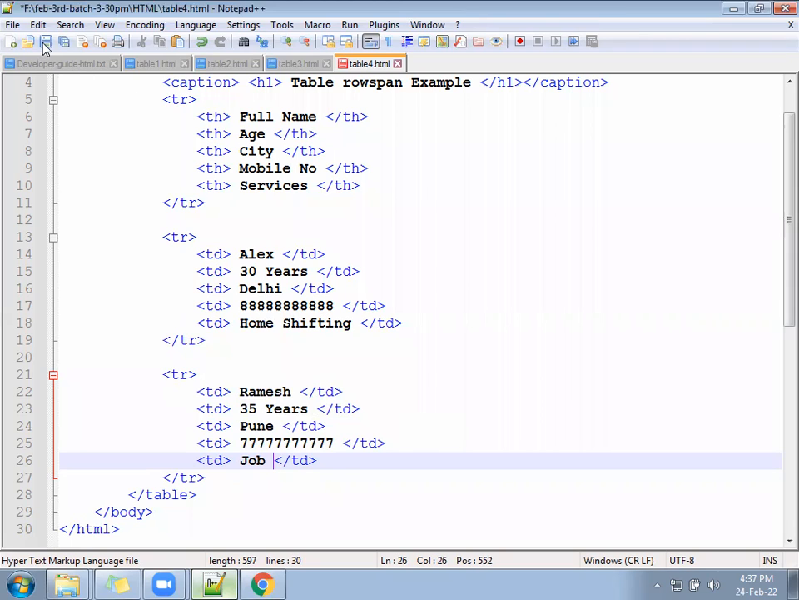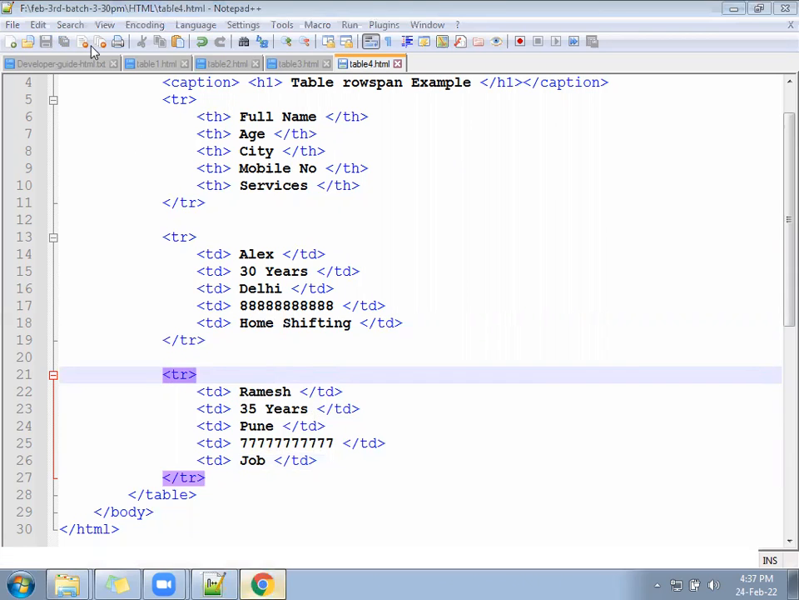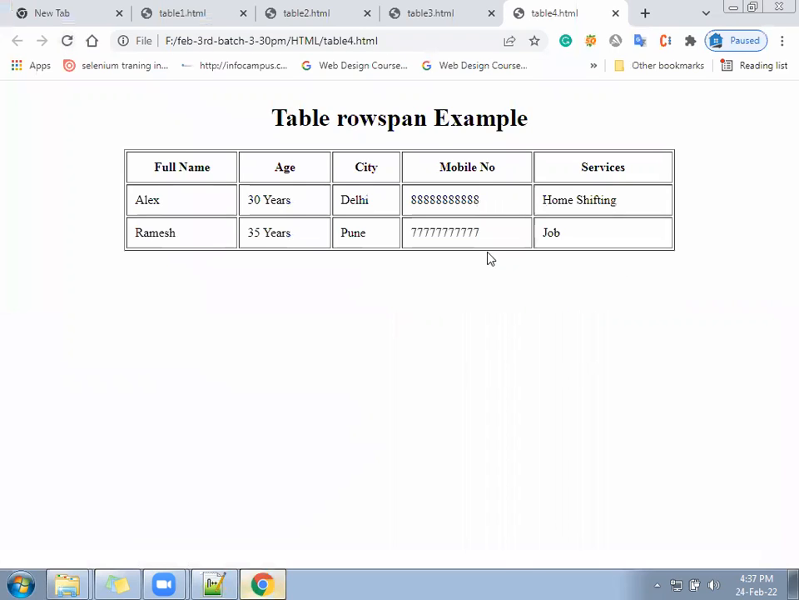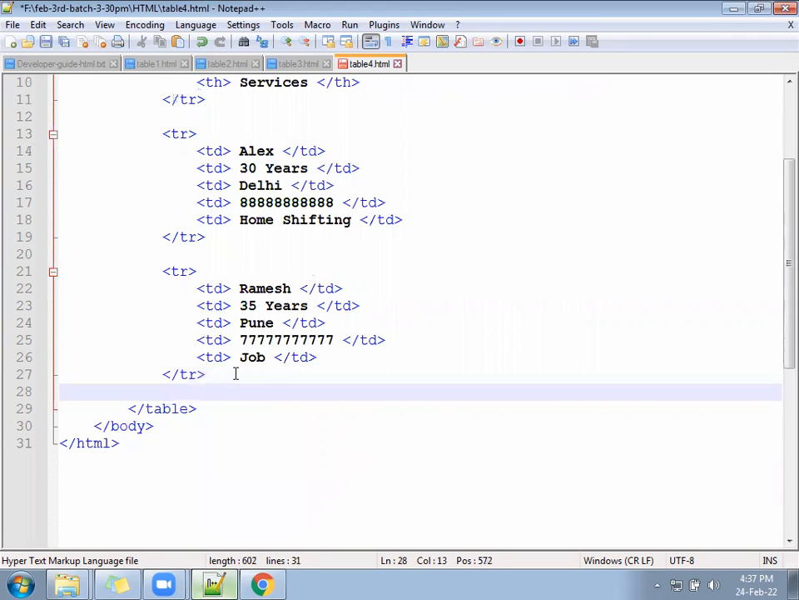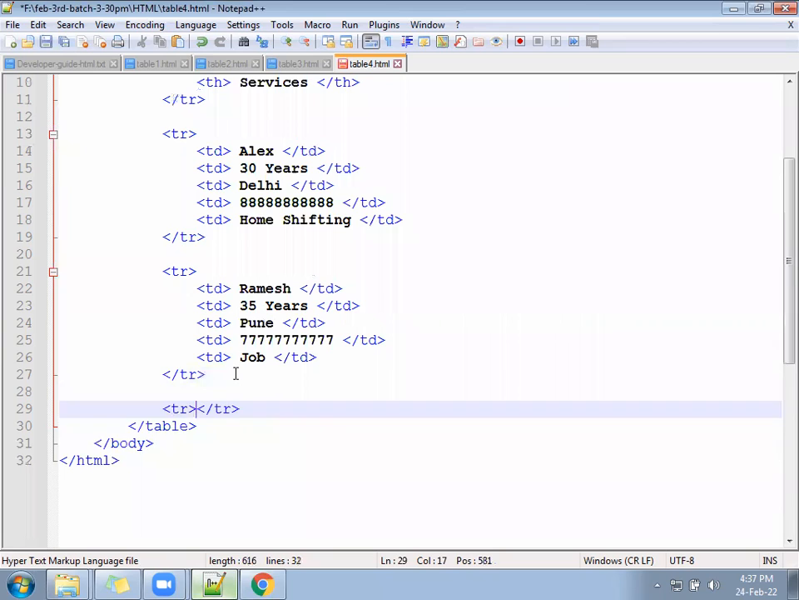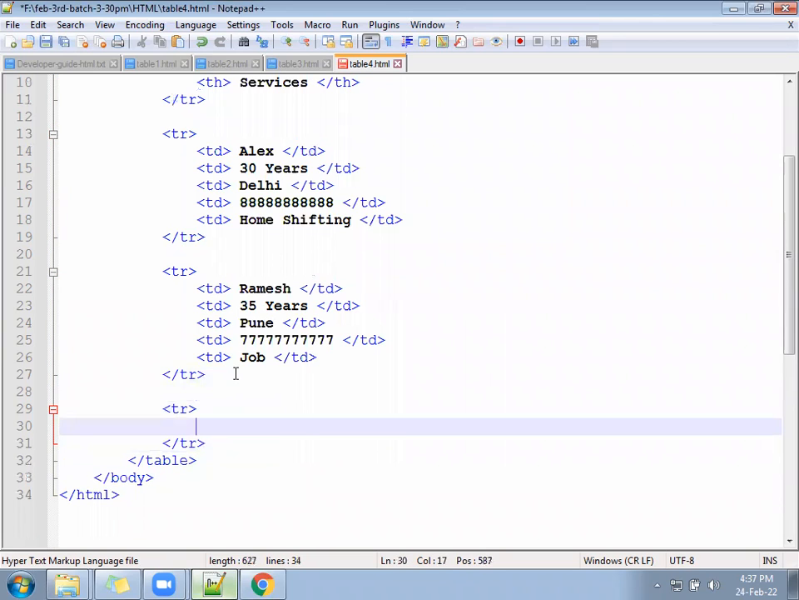Now the city of the second user and the city of the third user will be the same. So how to manage that? Let's look here first. You can see data is coming well. Now write another TR, one more TR, where you don't have to write the city again, or maybe you write it, we'll delete it later.